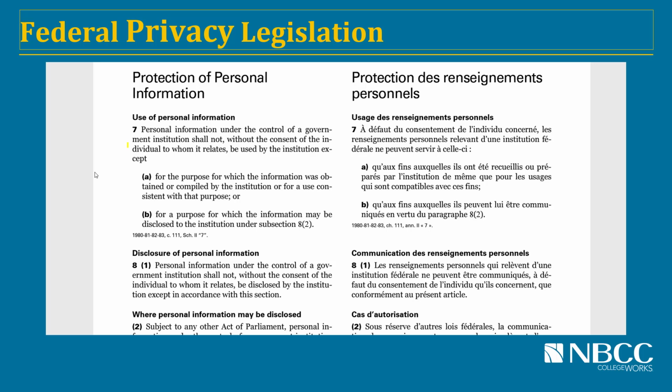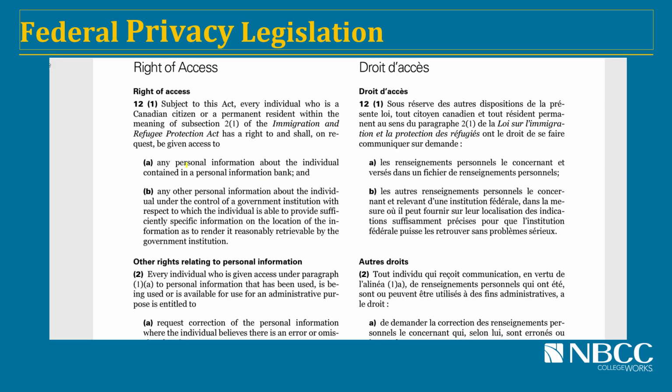It also restricts how information can be used. For example, government institutions are not allowed to use the information for purposes other than the purpose for which it was compiled or originally collected. You will notice on your income tax form, for example, that it asks you for permission to share your information with Elections Canada. The Privacy Act also gives individuals the right to access the information about themselves held by government institutions.